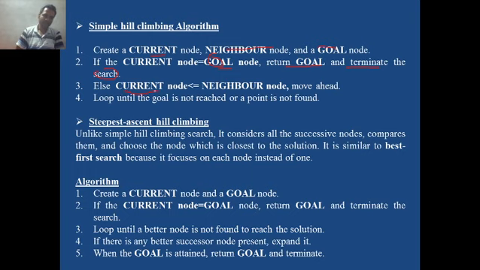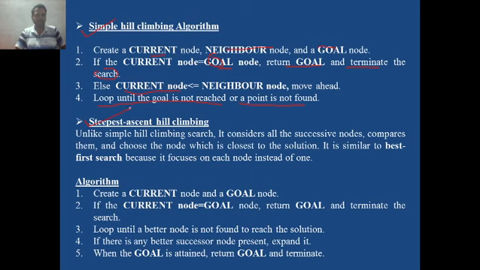Else, if the current node is less than or equal to the neighbor node, that is, if the current position is of lower height than the peak, then move ahead. And step 4, loop until the goal is reached or the point is found. So this is the working of simple hill climbing.